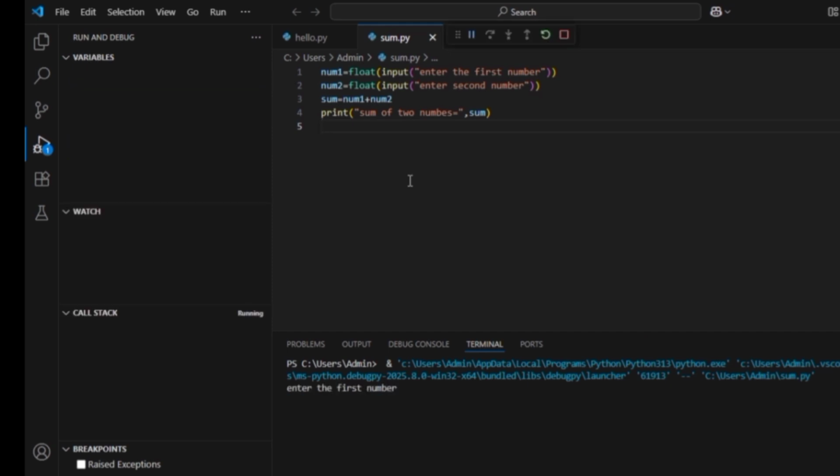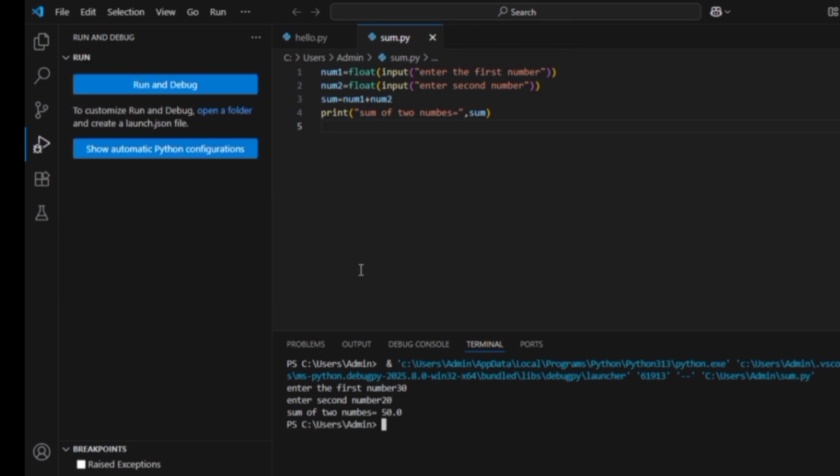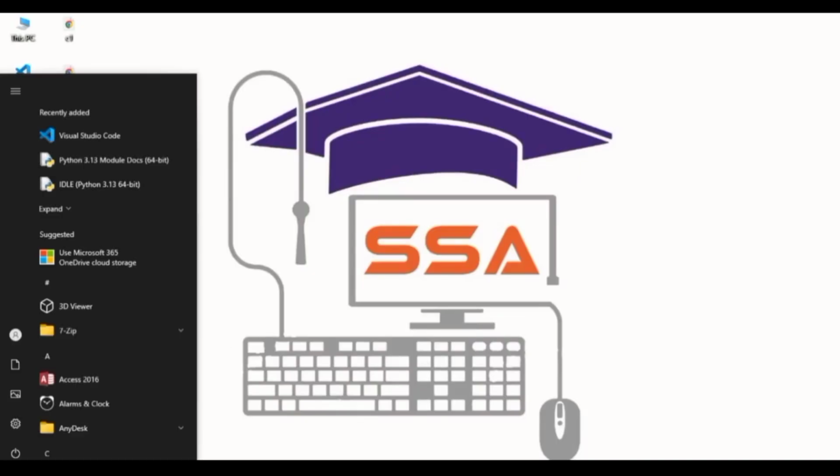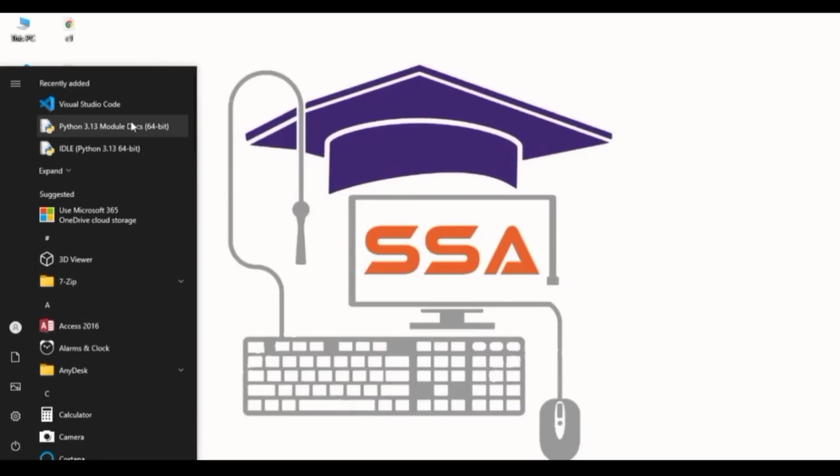See, our compiler has started. Enter the first value, enter the second value and we will get the output. So like this, we can execute our code here. Now done. Now, let us execute the program using the original Python compiler.